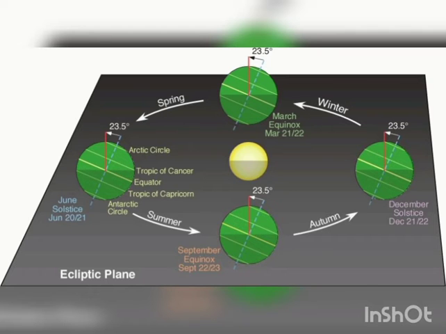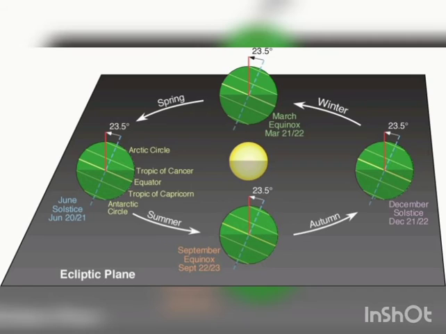Now I am going to tell you about the position which is on 22nd of December, which is also known by the name of winter solstice. During this time, students, the northern hemisphere is tilted away from the sun. As a result, the sun's rays fall vertically on the Tropic of Capricorn. This position is known as winter solstice. If you see the picture given in the video, a large part of the southern hemisphere receives direct sunlight. Hence, this hemisphere enjoys the summer season with longer days and shorter nights.